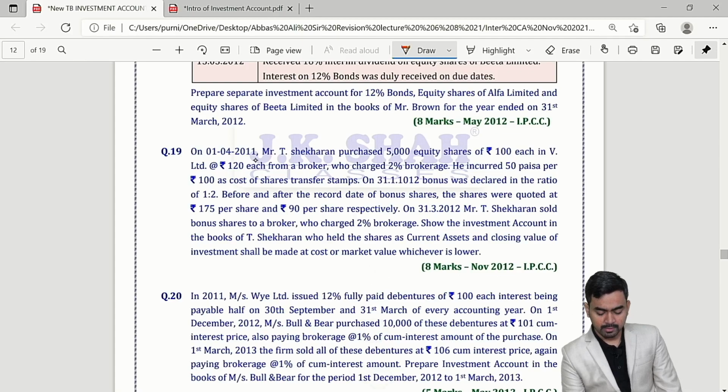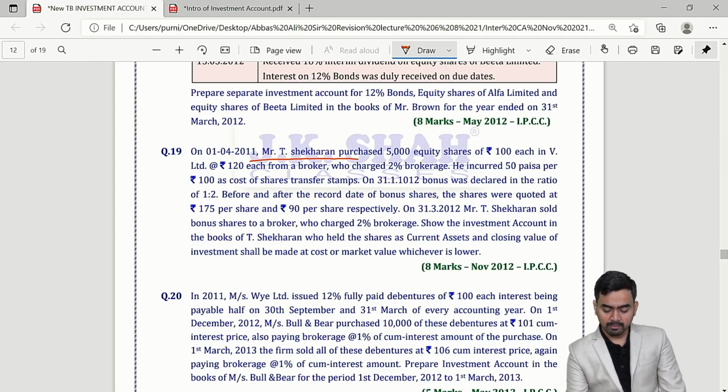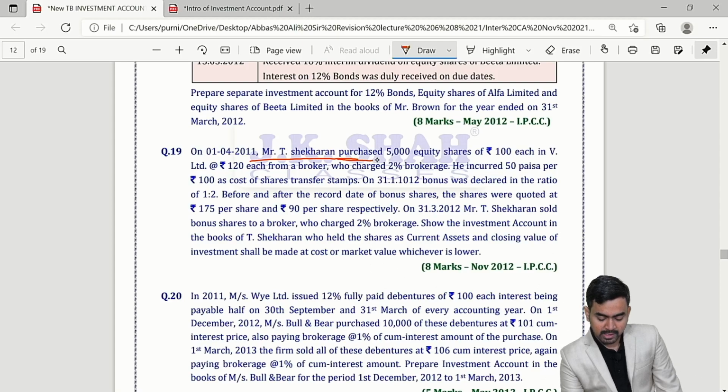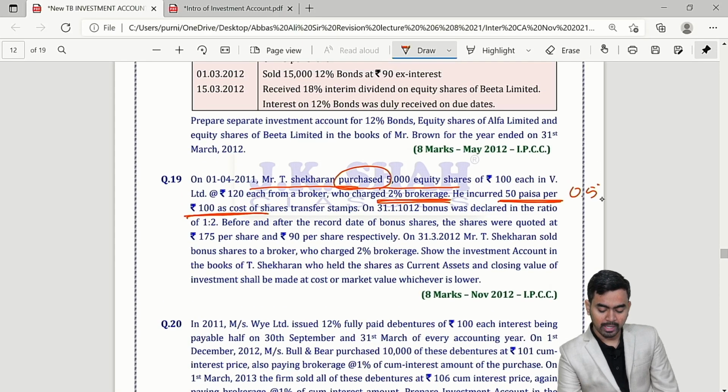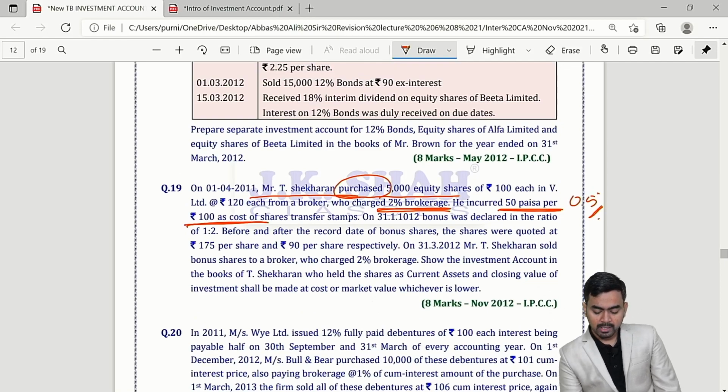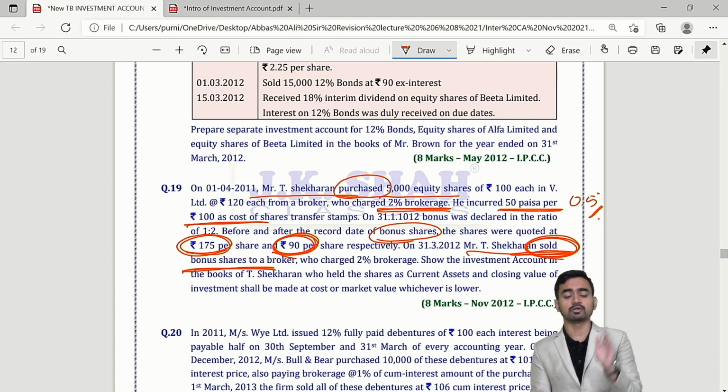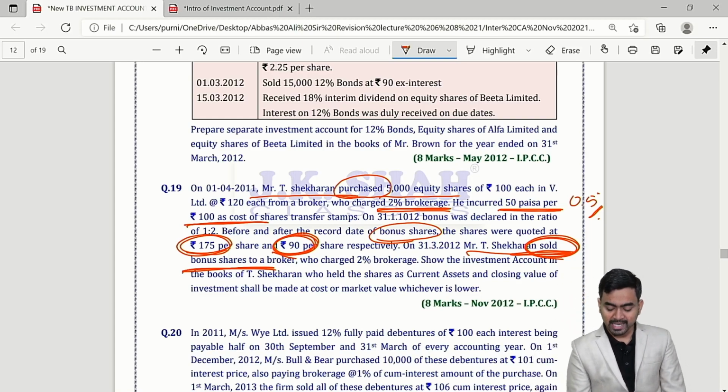Question number 19. Question number 19, please check. Mr. T purchased some shares, okay, brokerage 2.50%. If you remember, this sum we have already discussed, 0.5% stamp duty you have to pay, okay. Then you will get some bonus shares and you will sell the same bonus shares in the market. At what price? Before the bonus 175 was there, and after getting the bonus shares the price in the market reduced to 90. So you can sell your bonus shares at 90.